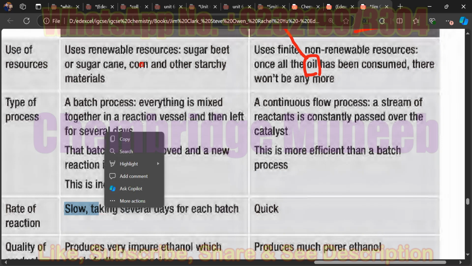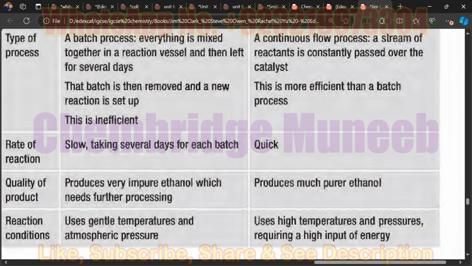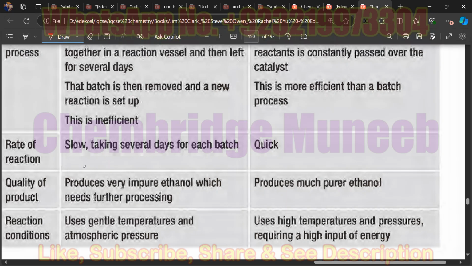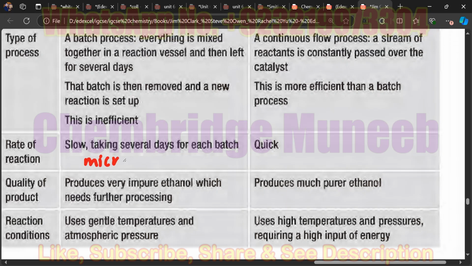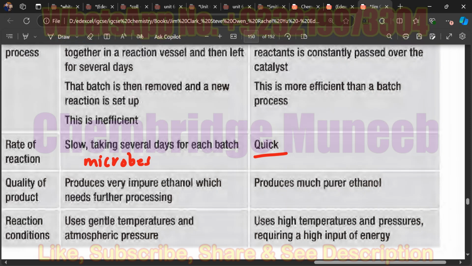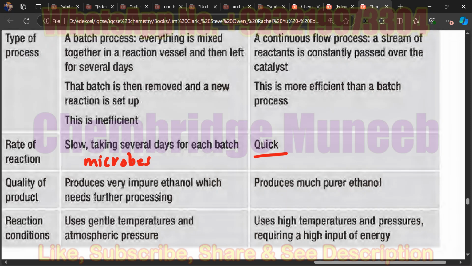And then rate of the reaction. The renewable source method has a slow process. It takes several days because in this case you are basically using the microbes, and microbes are slow in their movement. The bacteria and the yeast are slowly working, whereas in the case of the steam formation you are basically using chemicals, and chemicals can quickly react with each other. That's why it's quick.